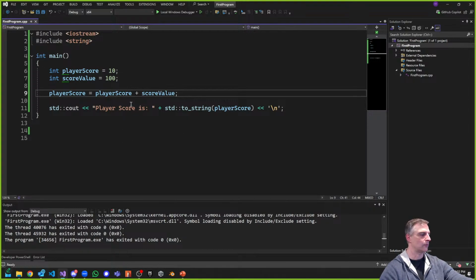But why this? Why do we have to do this? This is the basics of what we're doing. Well, there's a shortcut, but why this? I mean, it's like I'm repeating myself. I'm saying, hey, player score, I want you to take player score, but it's already 10, and then I don't understand.